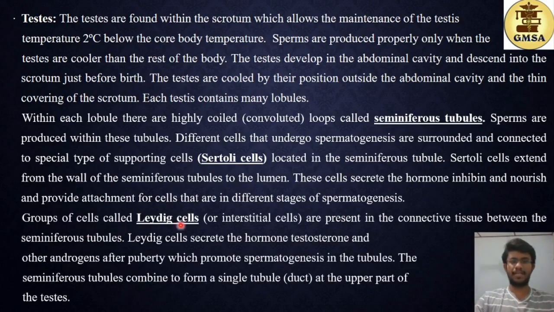A group of cells known as Leydig cells, or the interstitial cells, are present in the connective tissue between the seminiferous tubules. Leydig cells secrete the hormone testosterone and other androgens after puberty, which promotes spermatogenesis in the tubules. Tubules, in the sense, seminiferous tubules. The seminiferous tubules combine to form a single tube or duct at the upper part of the testis. That's what we call the spermatic duct.